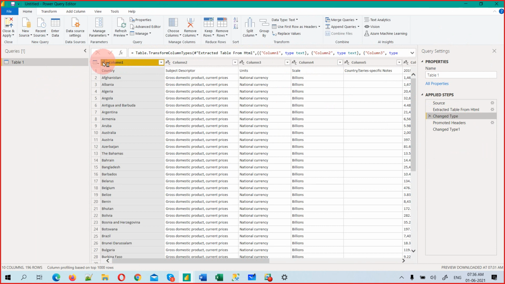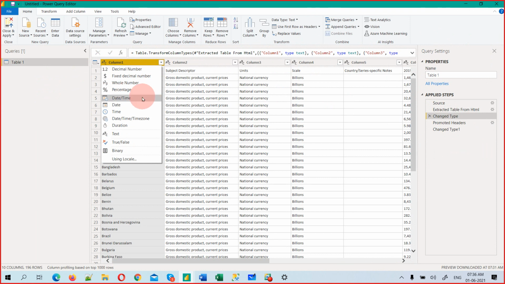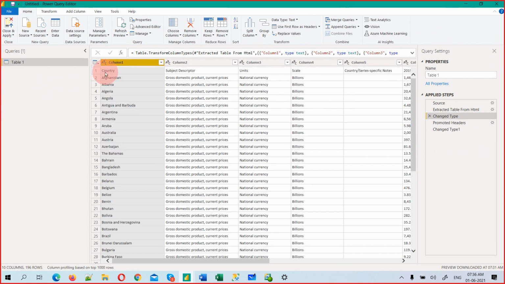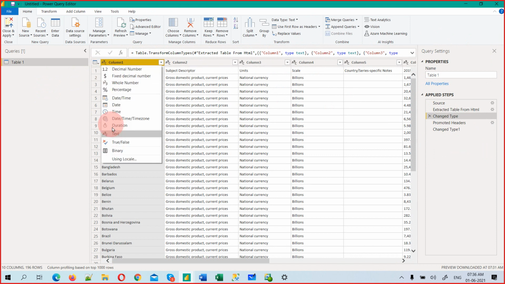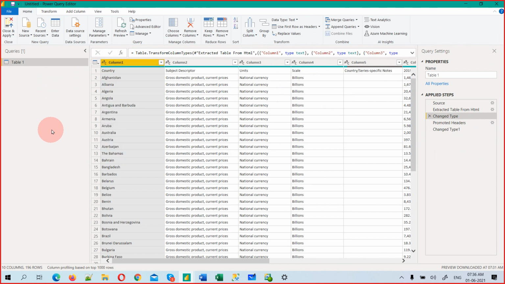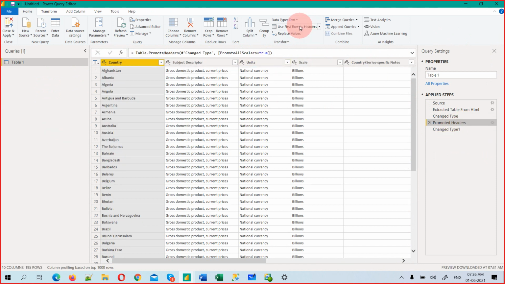What type? The types we'll talk about a little later. These are the data types available: decimal number, fixed number, whole number, percentage, date and time. In Power Query Editor, most of the things will be done based on this only. This will play a key role, so we should be very keen about the data type, what type of data it is. And promote headers: we just applied use first row as header.